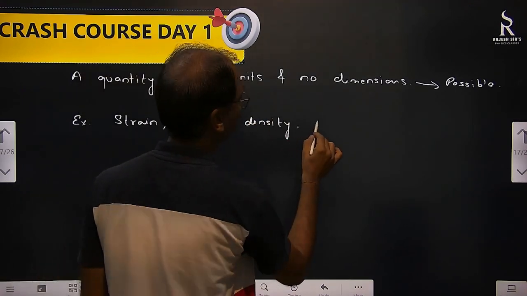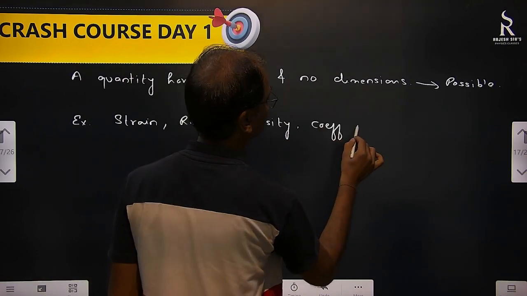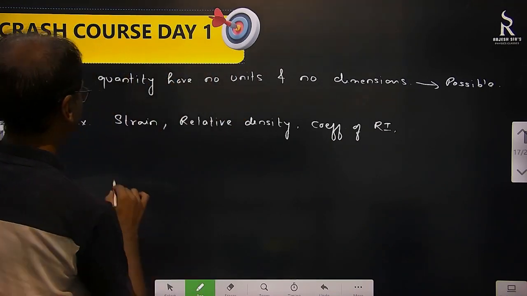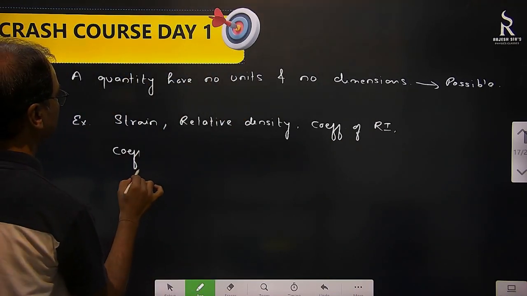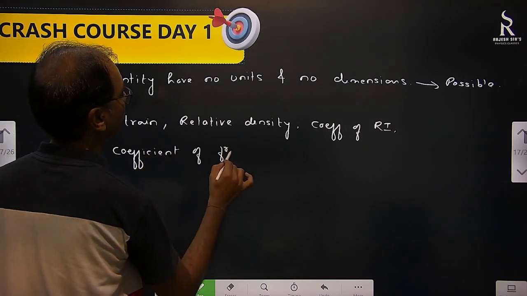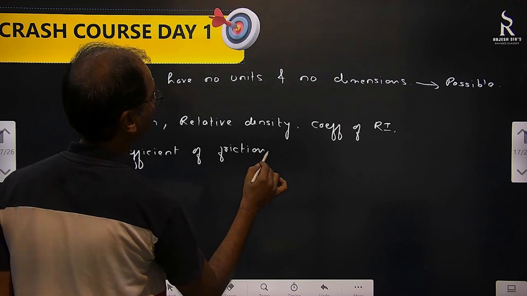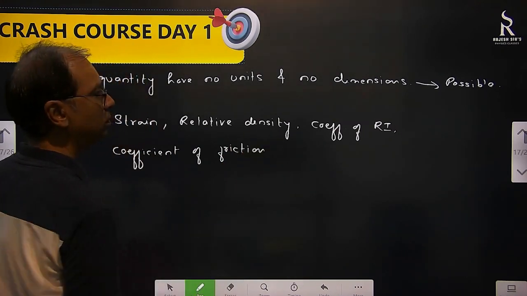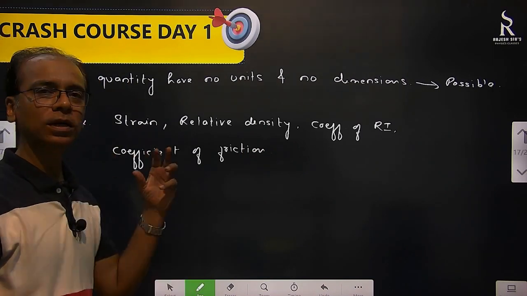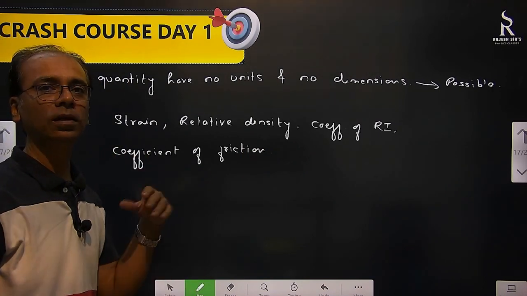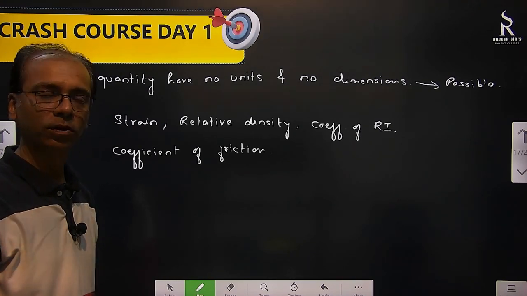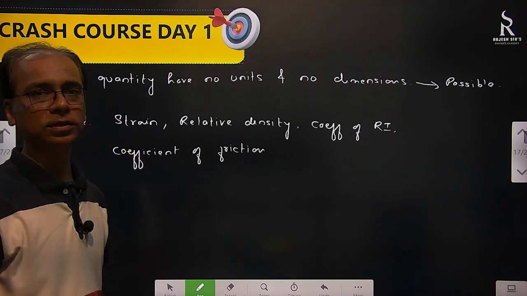Coefficient of refractive index. Coefficient of friction. These are what? They don't have unit, they don't have dimensions. Coefficient of refractive index, coefficient of friction, strain, relative density, which are written as ratios. All these are dimensionless as well as unitless. They don't have unit also. Okay. So questions can be framed like this.